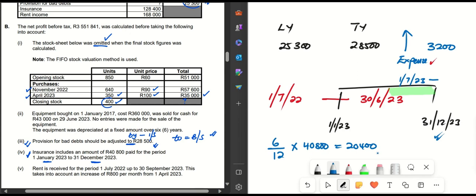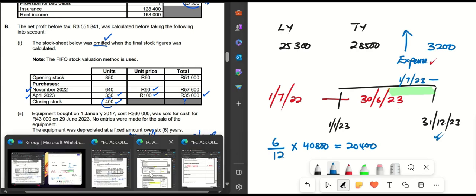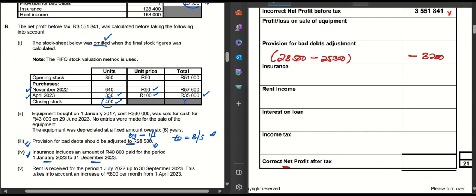That is our prepaid expense. Then when we come to the correct net profit calculation, on my insurance I'm going to say 40,800 multiplied by 6 over 12. Remember, this is what gave me the 20,400.